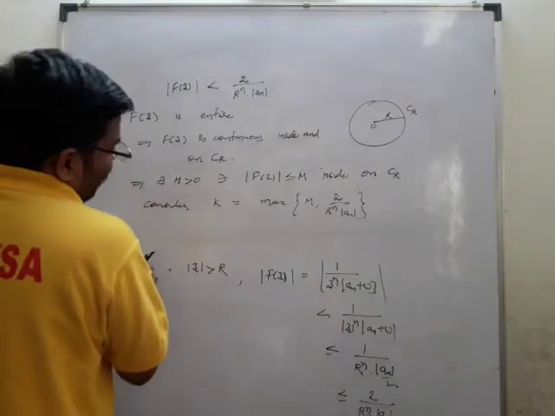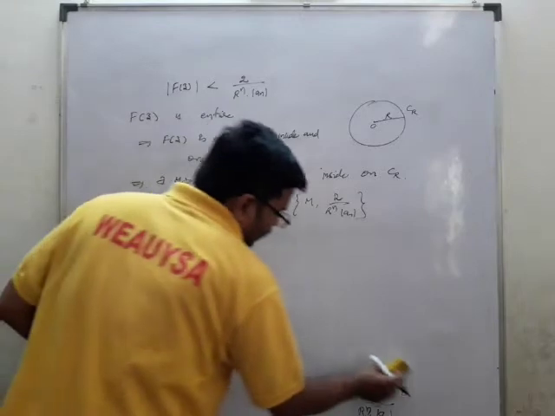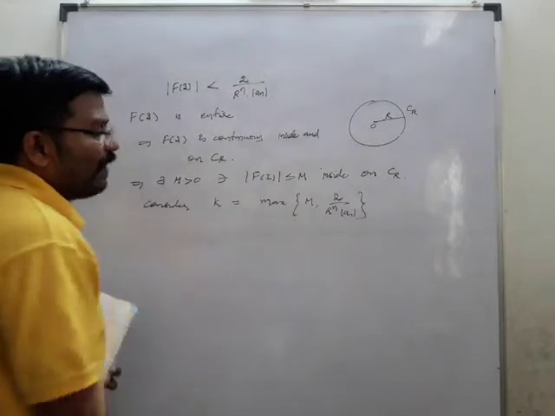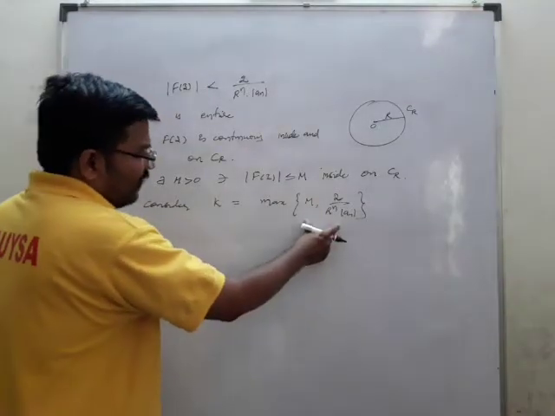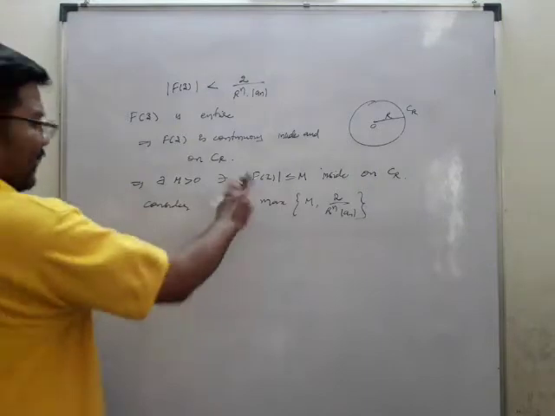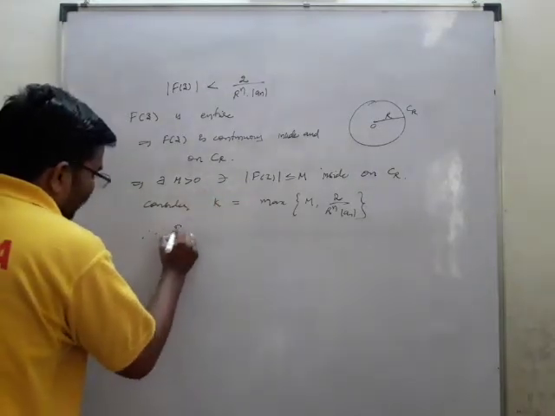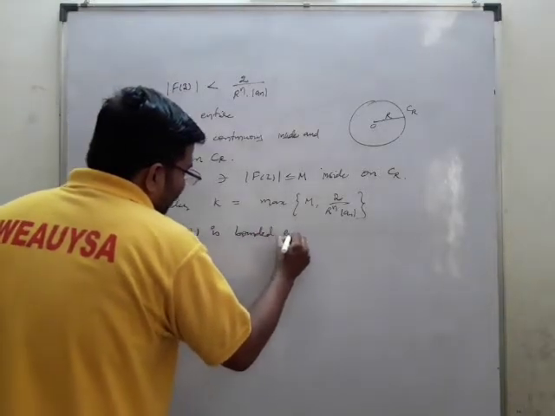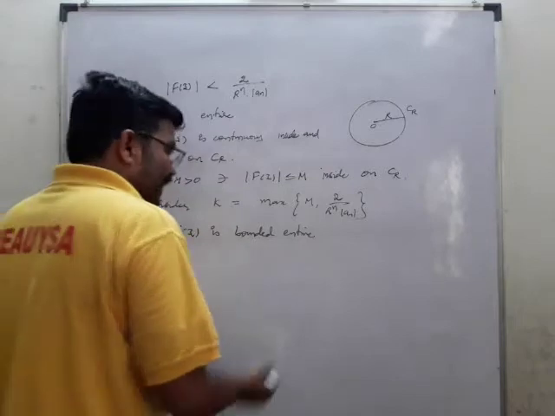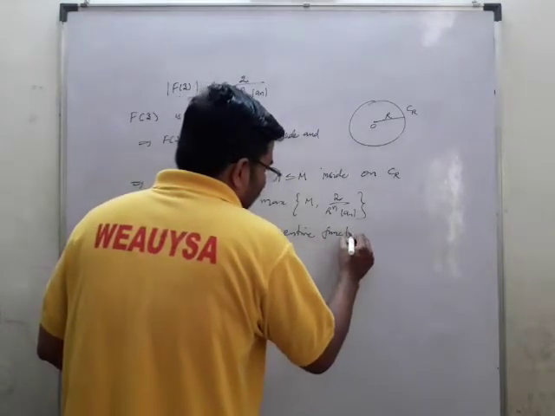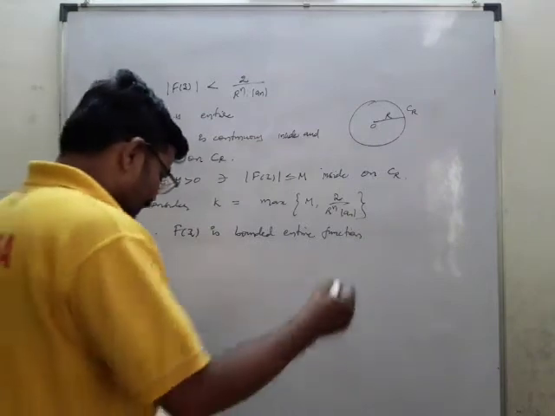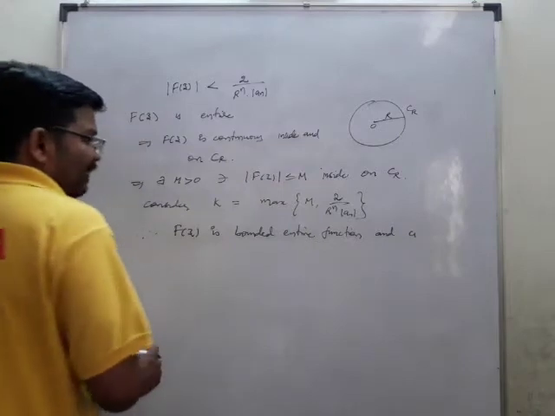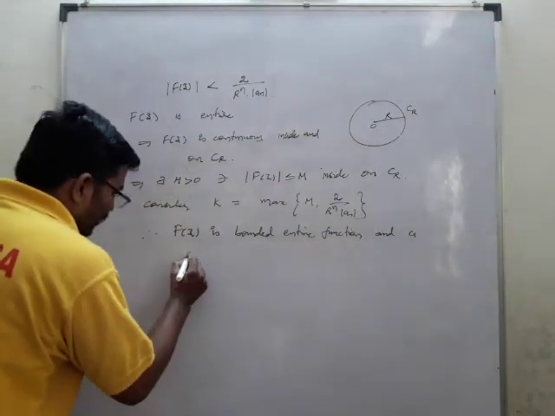So what do we need to prove? We need to prove that it is bounded. So it is bounded by the value of these two, that is m and 2 by r power n mod a_n, whatever the maximum value is, such that it becomes bounded. So what I got, capital F of z is a bounded entire function, and hence a constant function.